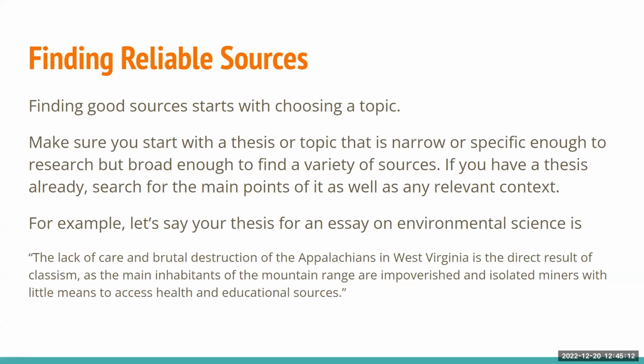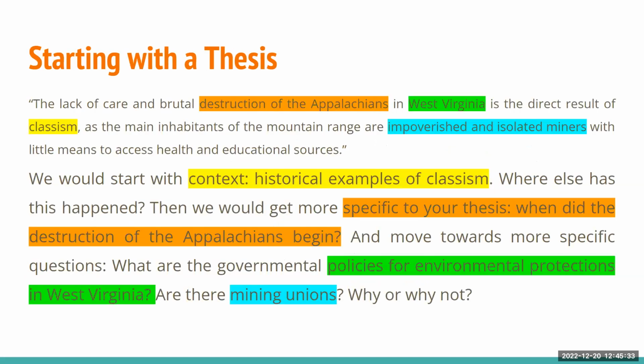For example, let's say your thesis for an essay on environmental science is the following. The lack of care and brutal destruction of the Appalachians in West Virginia is the direct result of classism, as the main inhabitants of the mountain range are impoverished and isolated miners with little means to access health and educational resources. So starting with that same thesis we had, we're going to highlight the key words of it so that way our research can be guided by our thesis.